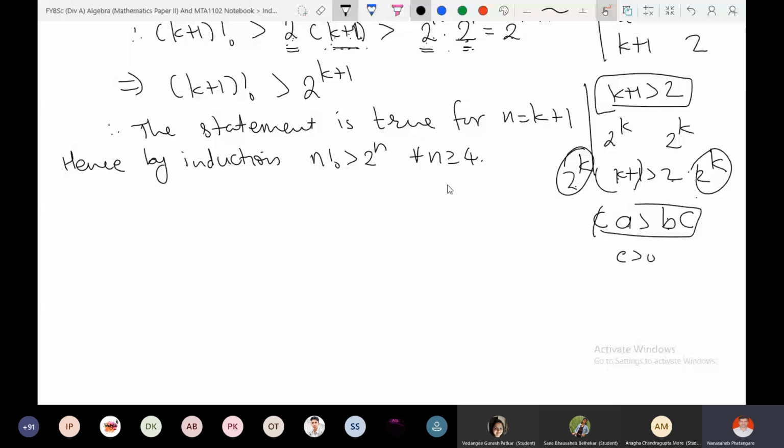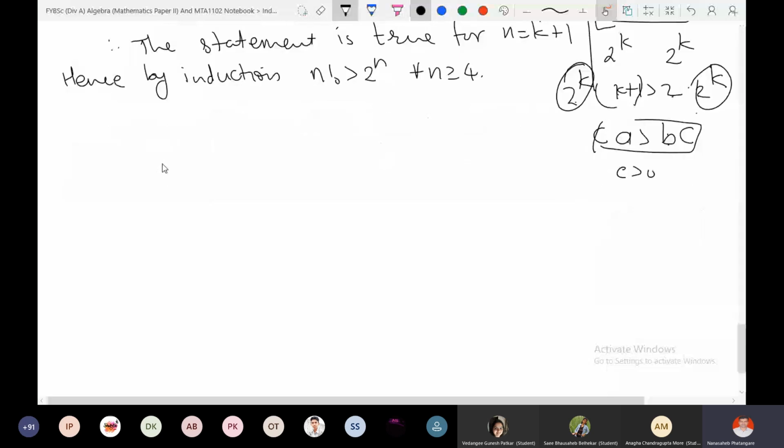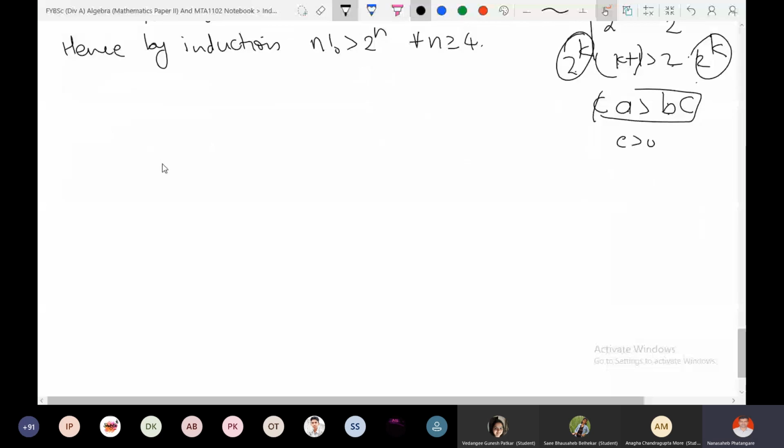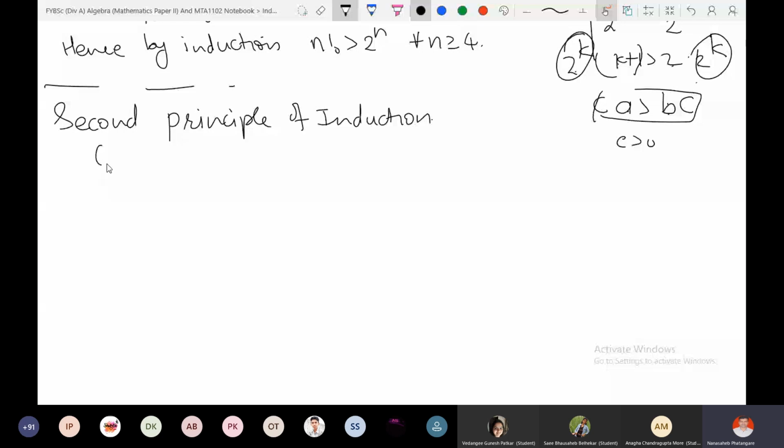Now, in this induction, this is again weak induction, because the base case could be any number, but it is exactly similar to our previous version, right? Now, there is some more general version or strong version, the second principle of induction, or strong induction.